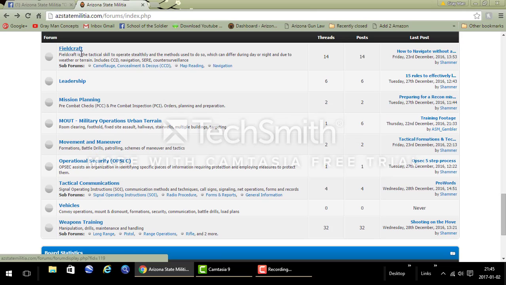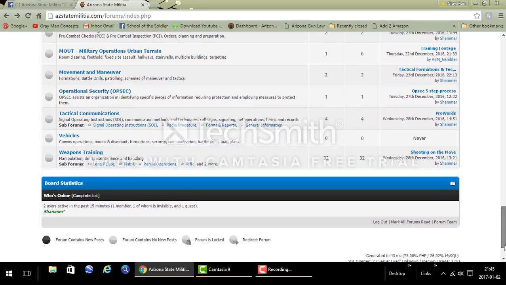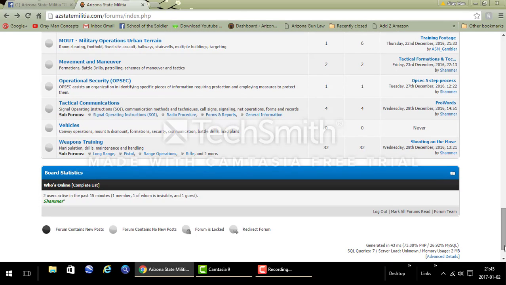As you can see in Fieldcraft, we have a map reading and navigation section, which is where a lot of our map reading training will go. Leadership has a lot of articles and some things I've written as well as other people. Mission planning, we're starting to build that. Some of these are very new. The weapons training is the one that's the most extensive at this point, which has a lot of training videos. And then down below there, we have the board statistics that just gives you an update information again.